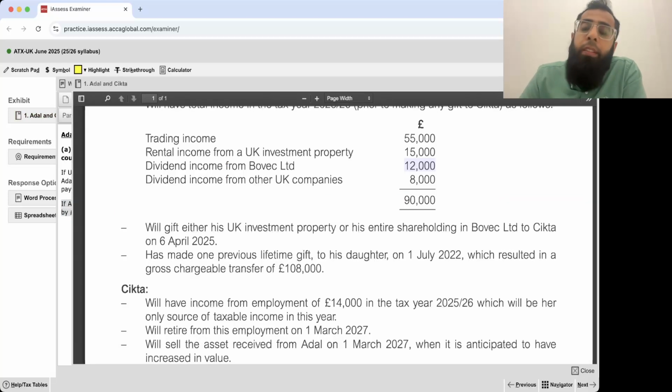Since ADL is a higher rate taxpayer and dividends are taxed at the higher rate, the tax rate on this dividend income was 33.75%. I hope you all remember the tax rates.